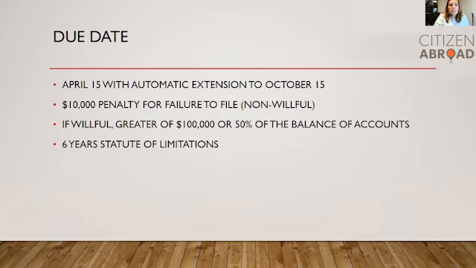The due date for the FinCEN 114 is April 15th, but there's an automatic extension to October 15th. There is a $10,000 penalty for failure to file if it's non-willful. We have yet to see the IRS assess this penalty on any of our delinquent filers, but of course, it's better to not even have the question or be exposed to the penalty. If you're willful, there's a much higher penalty. And it's important to note that this form has a 6-year statute of limitations, whether you file it or not. So you should maintain your records to prove your account balances and accounts until 6 years is up.